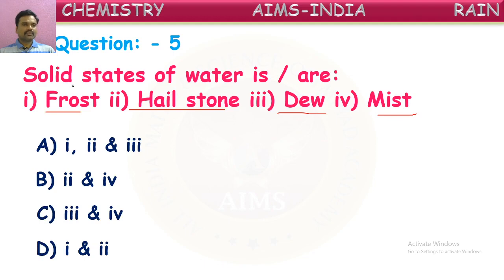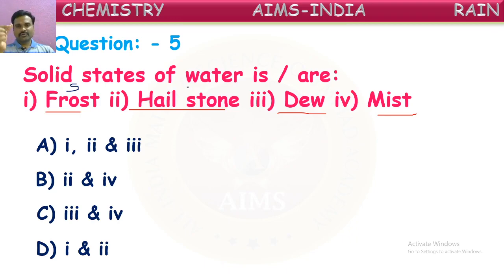If you say frost, as we said, the water vapor in the atmosphere in the very cool areas will form small flakes like solid form. So that will come down onto the earth like flakes. So we say this frost is a solid form. In our areas, sometimes along with the rain, some droplets of water will be converted in their journey when they touch the very cool places and convert into solid forms.